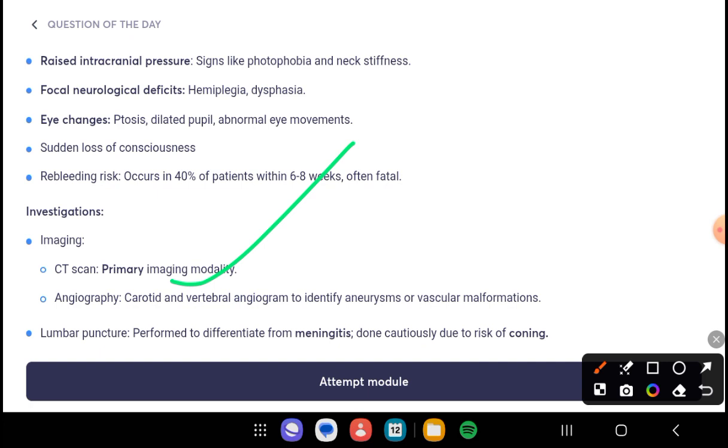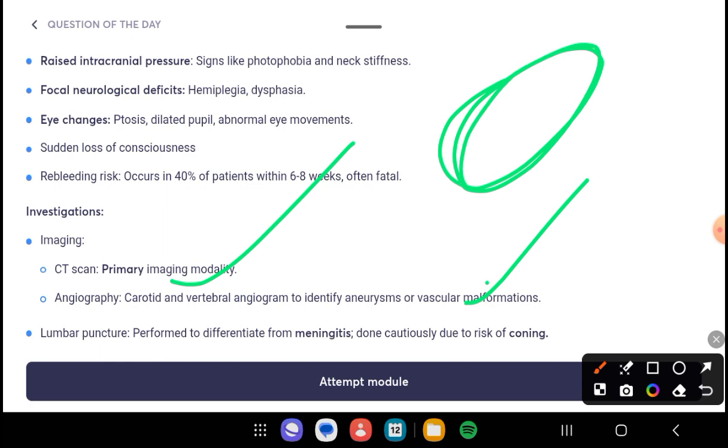In angiography, we select carotid and vertebral angiograms to identify aneurysms or vascular malformations. Another investigation is lumbar puncture. If the patient has symptoms of meningitis, to evaluate this we can perform lumbar puncture.